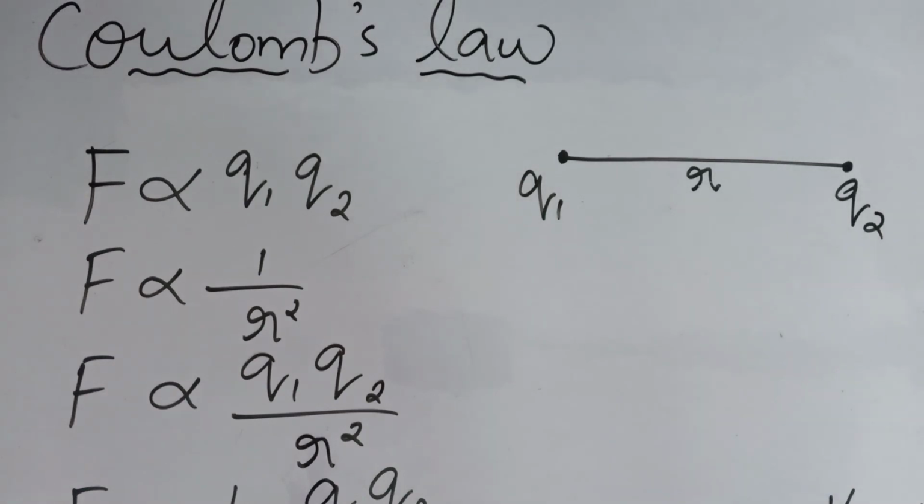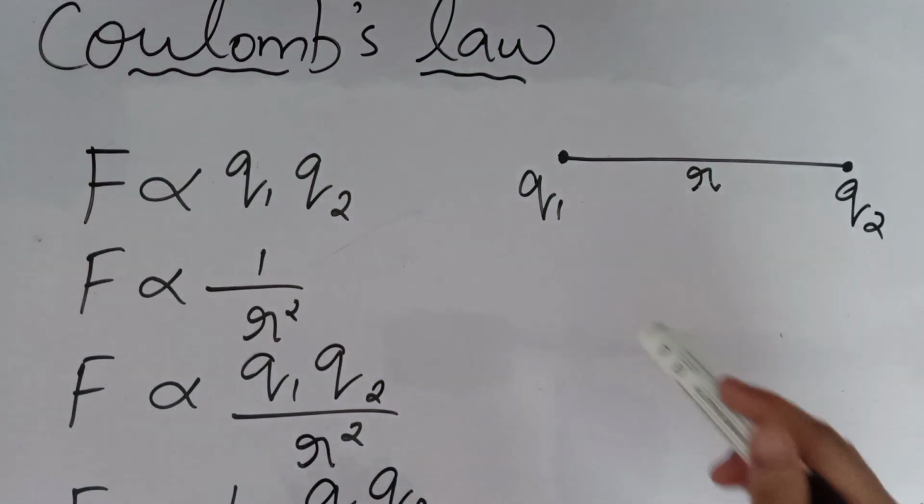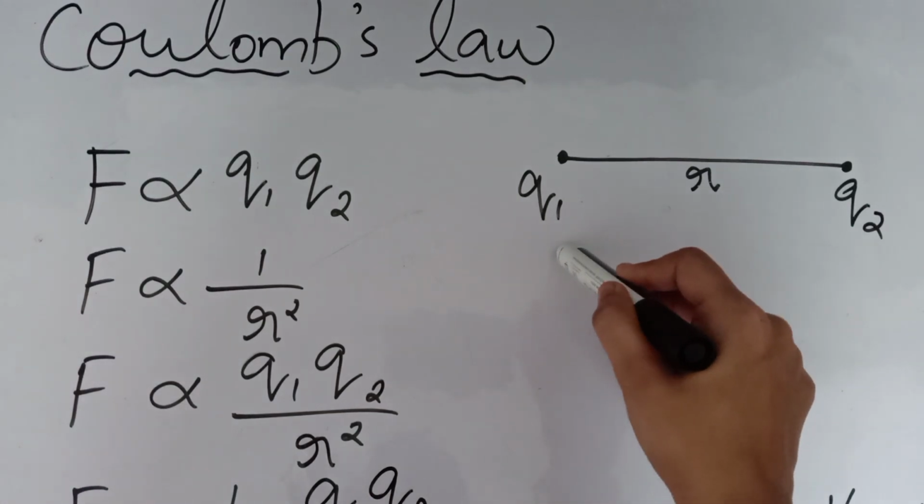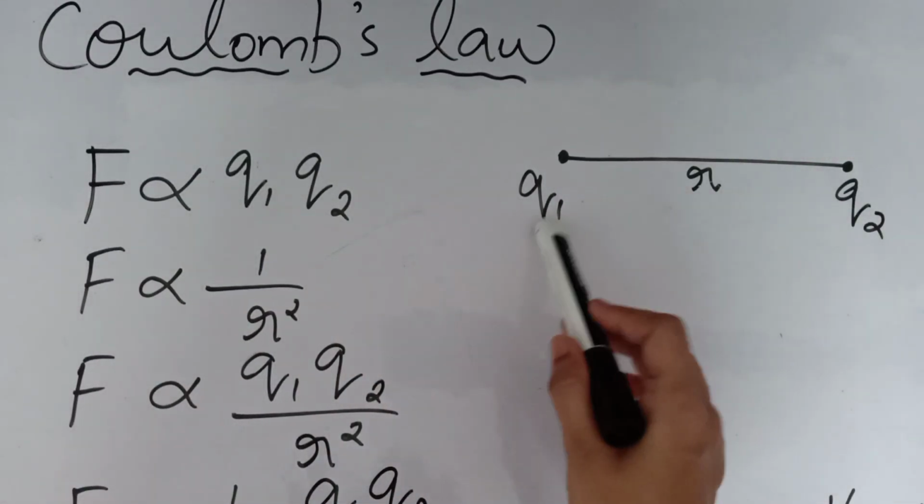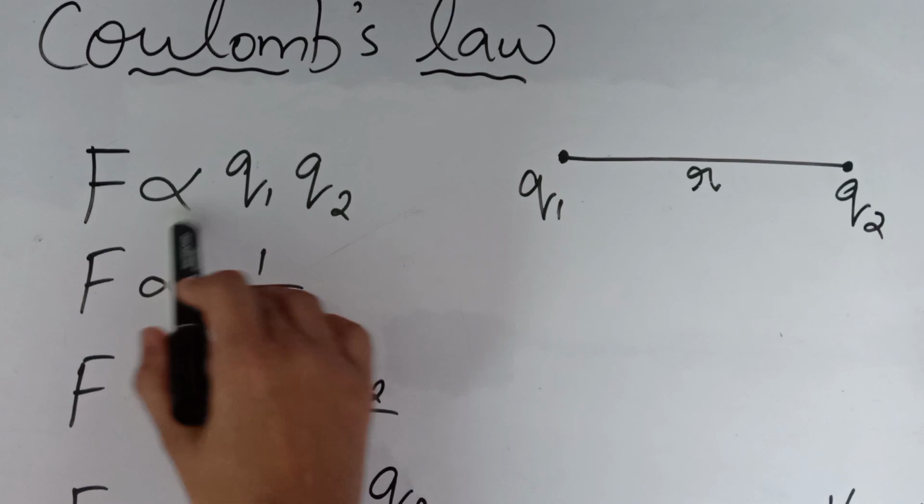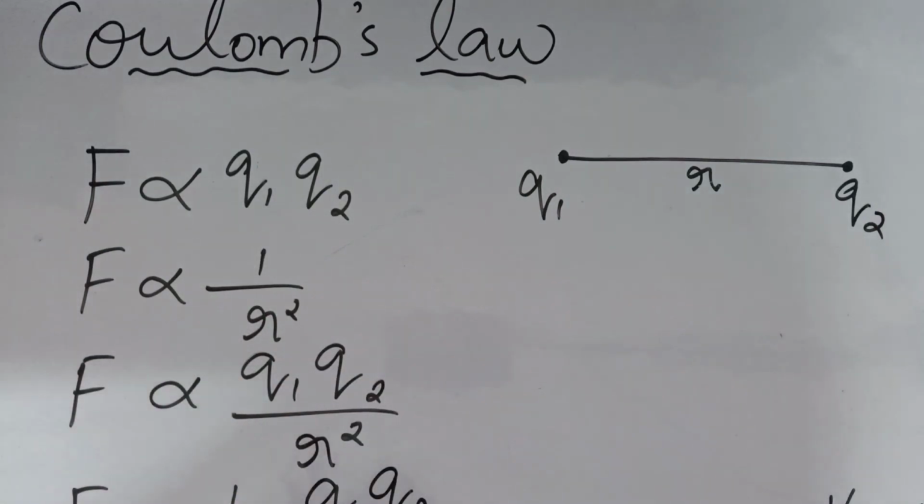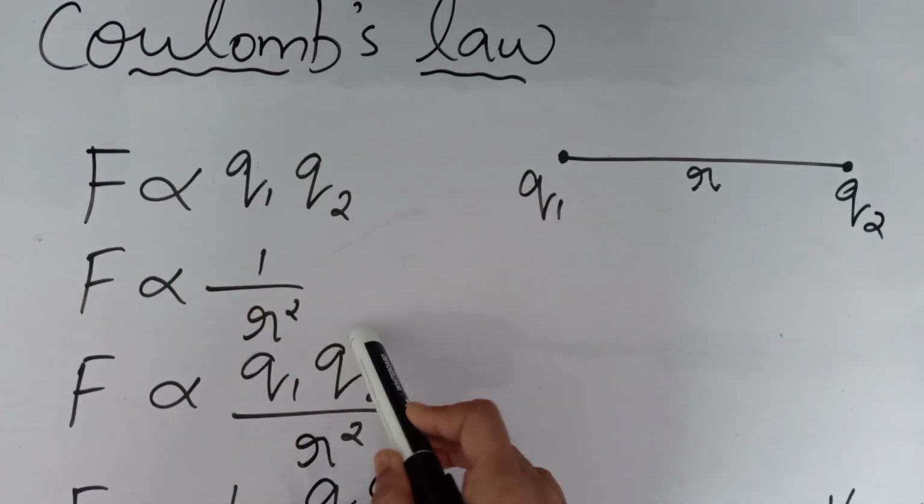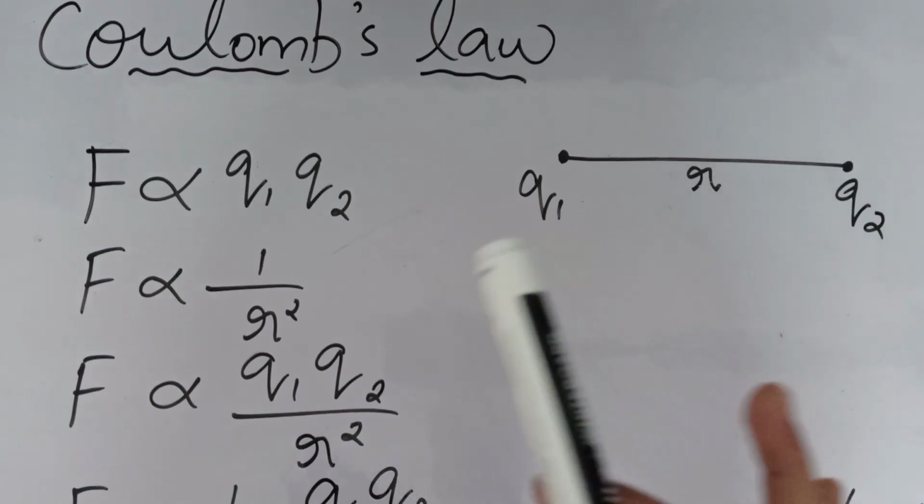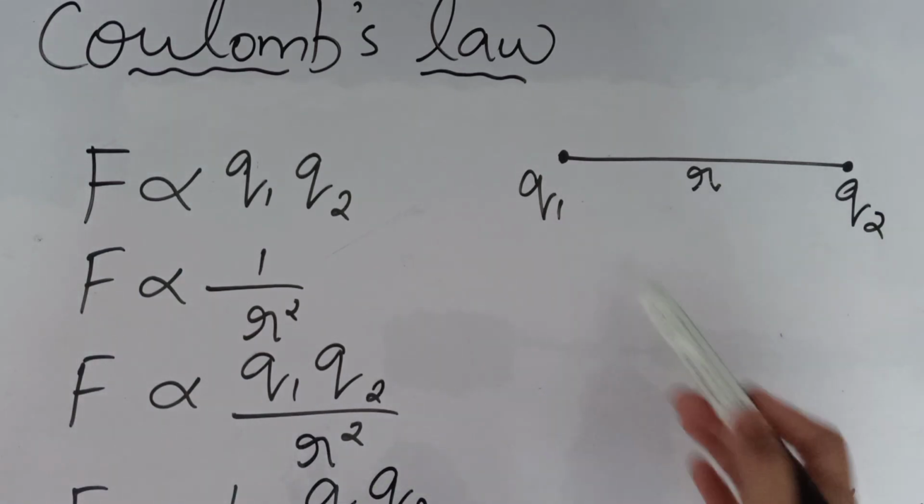According to Coulomb's law, the force of attraction or repulsion between two point charges is directly proportional to the product of the charges and is inversely proportional to the square of the distance between them. How can we write it? The force of attraction or repulsion, that is F, is proportional to the product of the charges, Q1 into Q2. And it is inversely proportional to the square of the distance, that is F is proportional to 1 by r square. In that way we can calculate the force of attraction or repulsion between the two point charges.